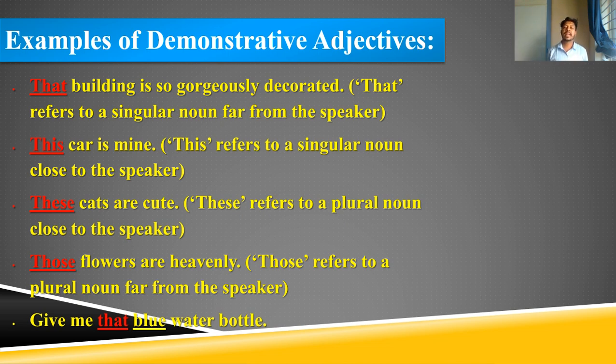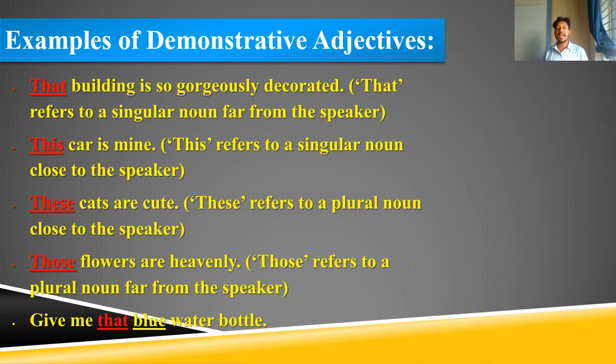The next sentence, those flowers are heavenly. So here those refers to a plural noun far from the speaker. So for things far from the speaker, if the thing is singular we must use that. If it is plural we must use those.